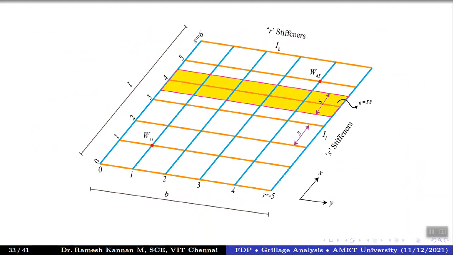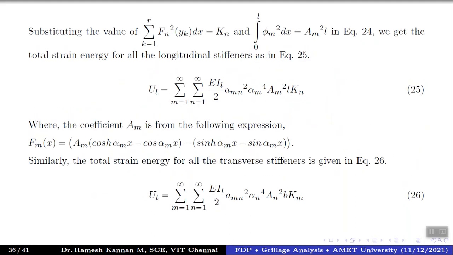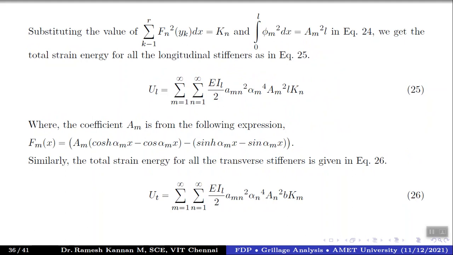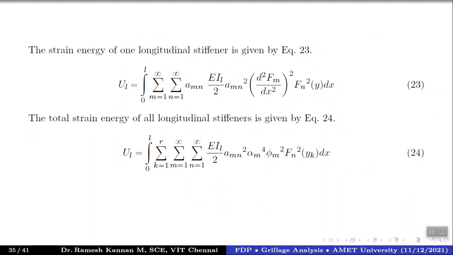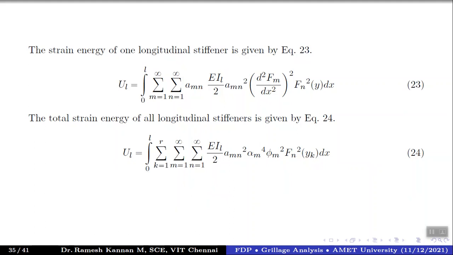So we talked about this, but we have not gone into enough detail on it. This is a factor that corresponds to the A_m squared into L, the factor for pi m squared, within the limit 0 to L, of m squared dx. So dx is the factor. On substitution, this equation number 24 will become